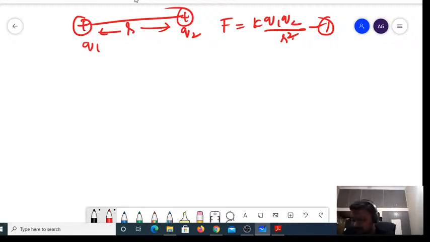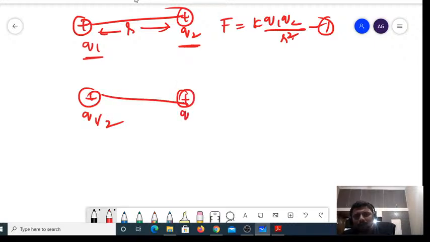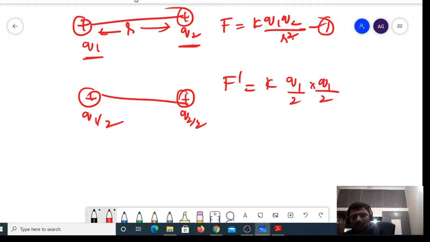Now let us see how it can be halved. If I halve both the charges by 50%, then this will become Q1 by 2 and this will become Q2 by 2, right? So F dash would be equal to K into Q1 by 2 into Q2 by 2, divided by r square.